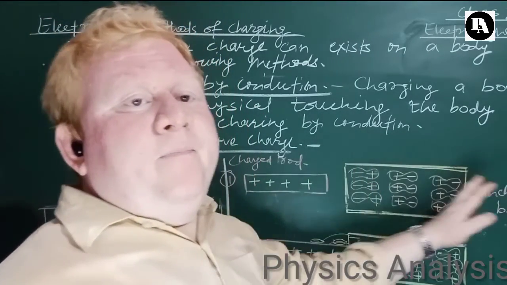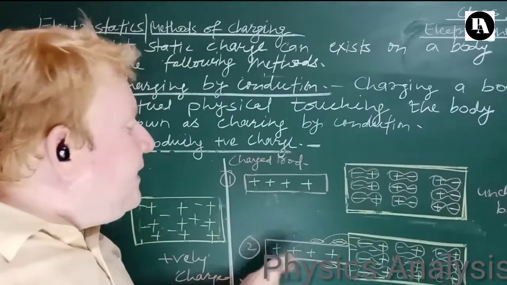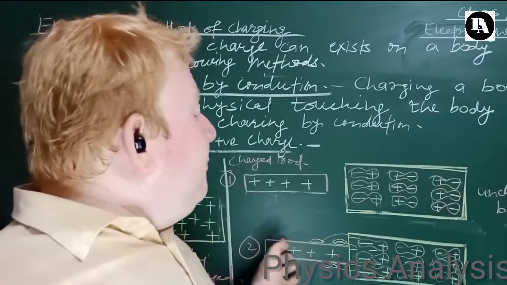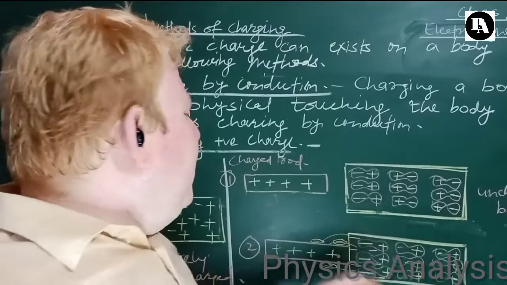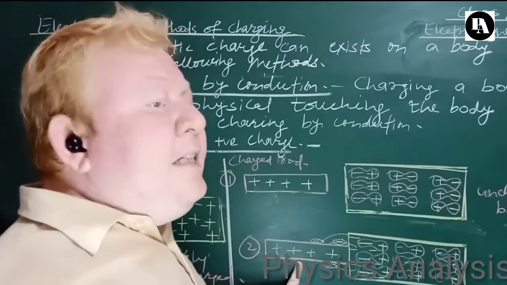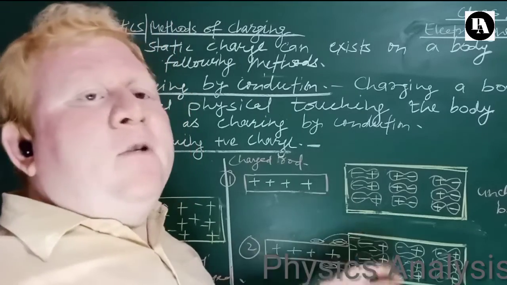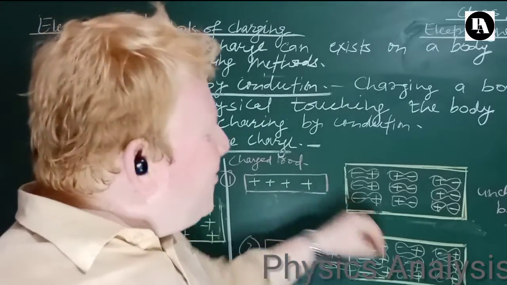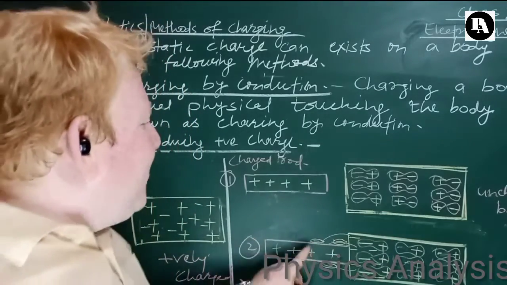In the second step, when this negatively charged rod is touched to the uncharged part, the electrons jump onto it and mingle.